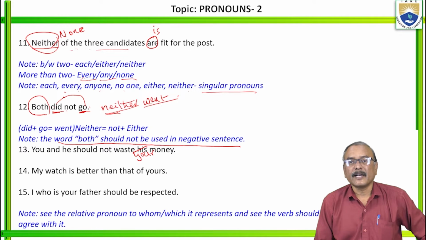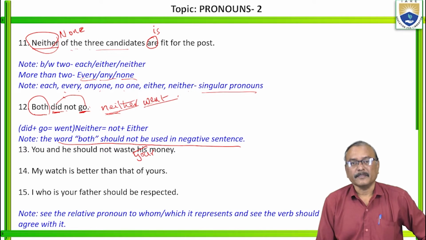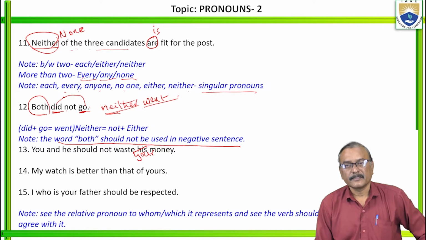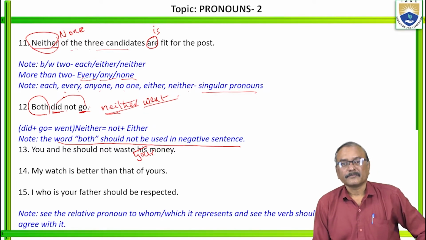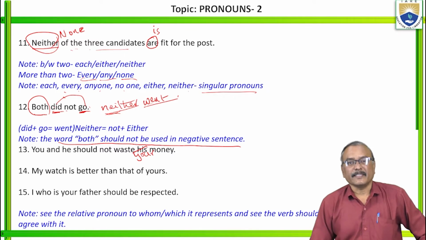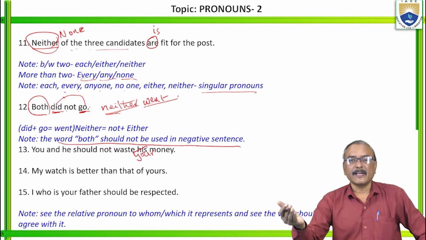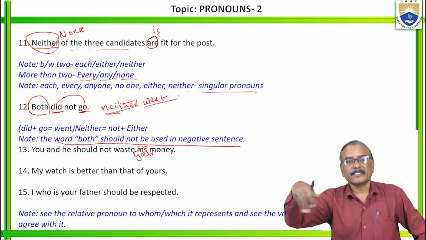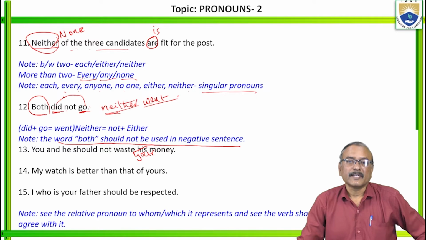Getting? Right. So, you and I should not waste our money. Our means yours and mine. You and he should not waste your money. Your money means it's of both. Right?